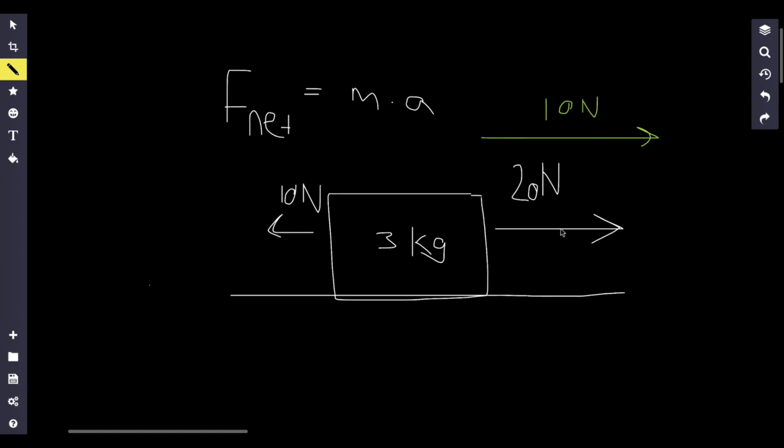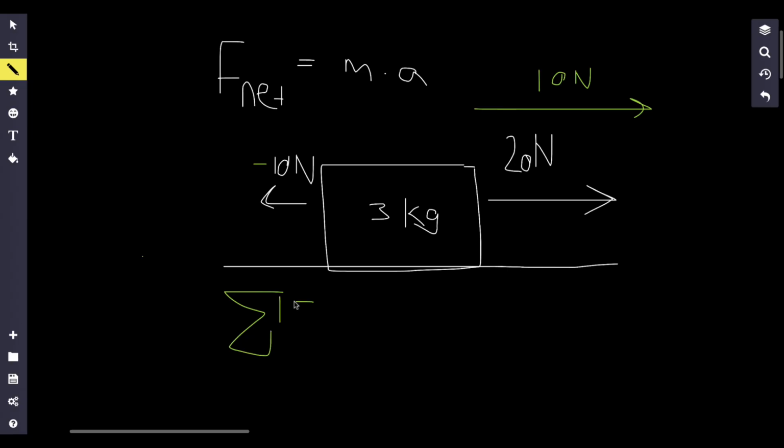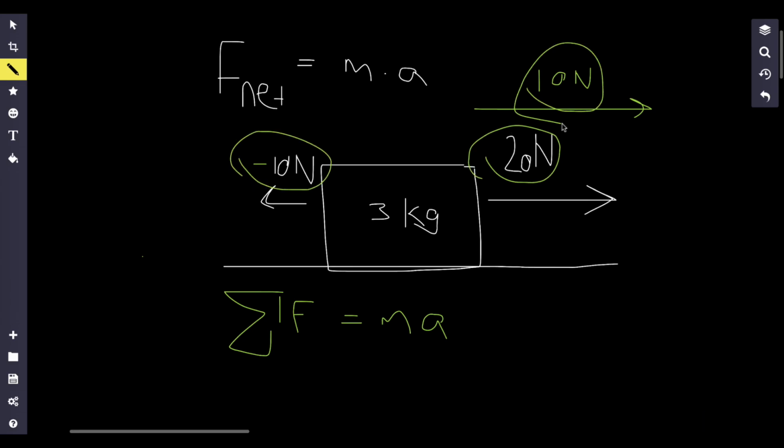So when forces are pointed in the opposite direction, well, then all you have to do is just subtract the quantities. So in this case, you can also think about 10 newtons to the left as negative 10 newtons. So then this formula right over here would make sense. The sum of the forces is equal to mass times acceleration, because what am I adding up? I'm adding up 20 newtons and negative 10 newtons to get a net force of 10 newtons.